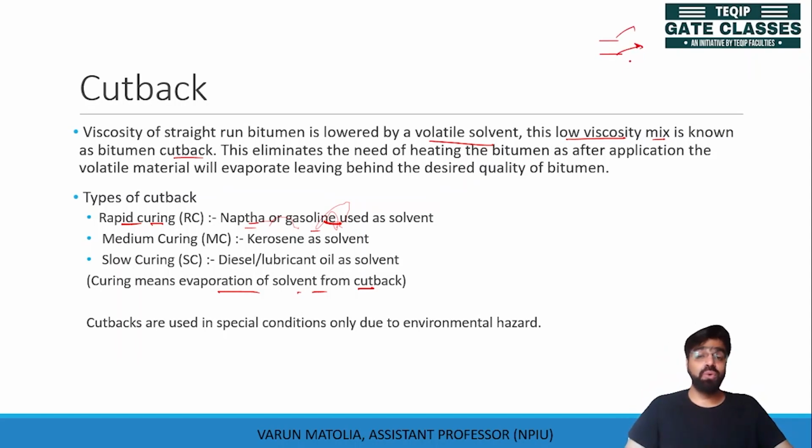They have the lowest boiling point. If we need medium curing, we can use kerosene. If we need slow curing, then we can use diesel or lubricating oil as solvent. Sometimes waste engine oil is also used for reducing the viscosity of your bitumen.